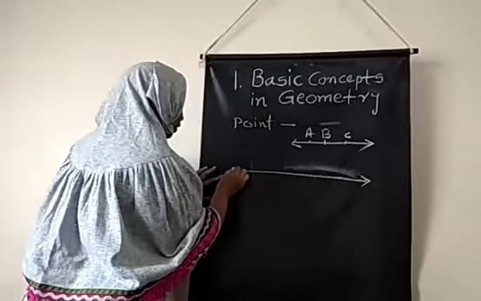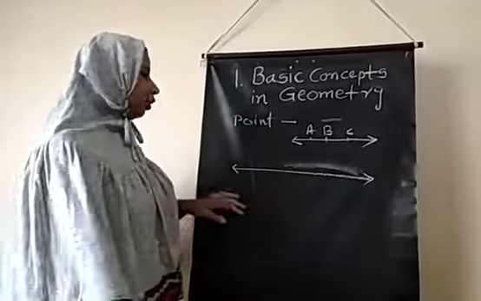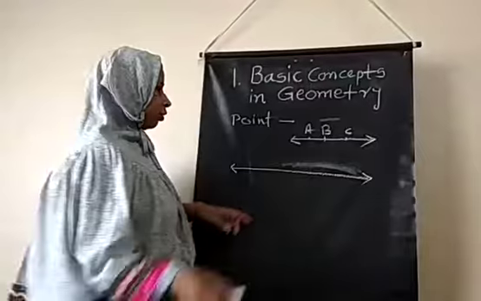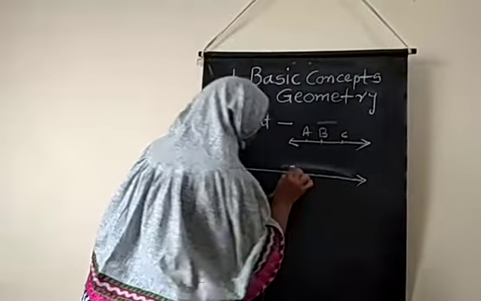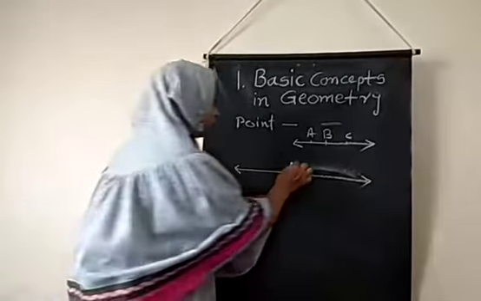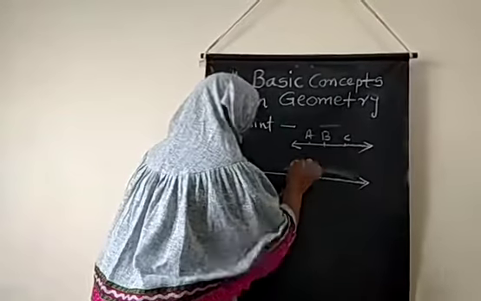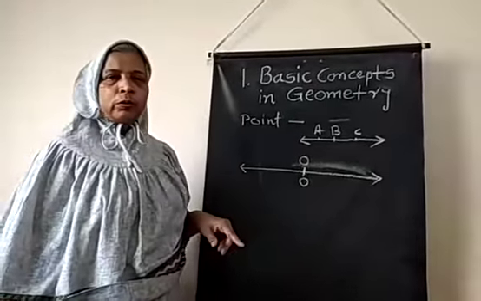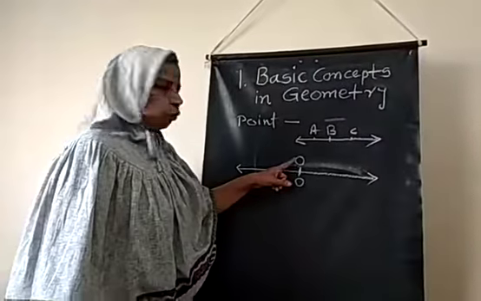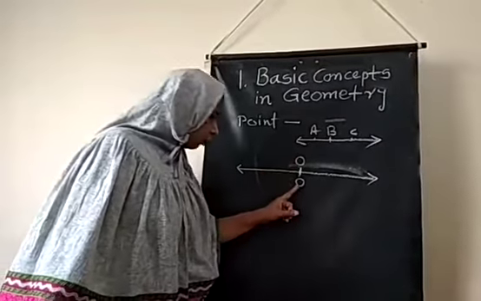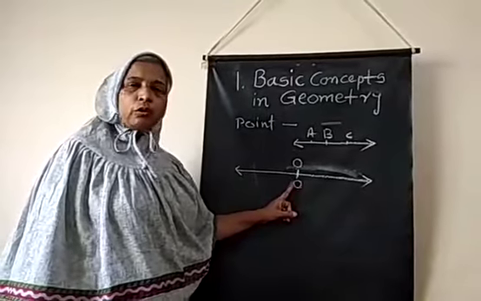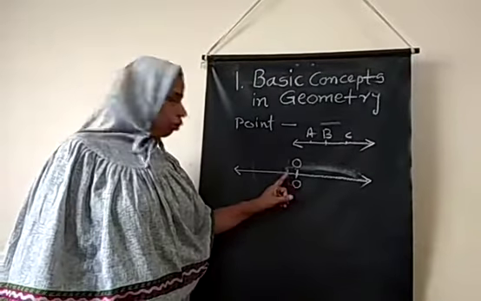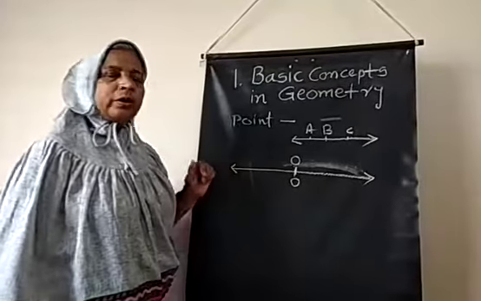Now let's consider the starting point, that is the origin. So here we can write down the origin represented by letter O and the number is 0. So we can say that O is the point and 0 is the coordinate representing the O point. So O coordinate is 0.